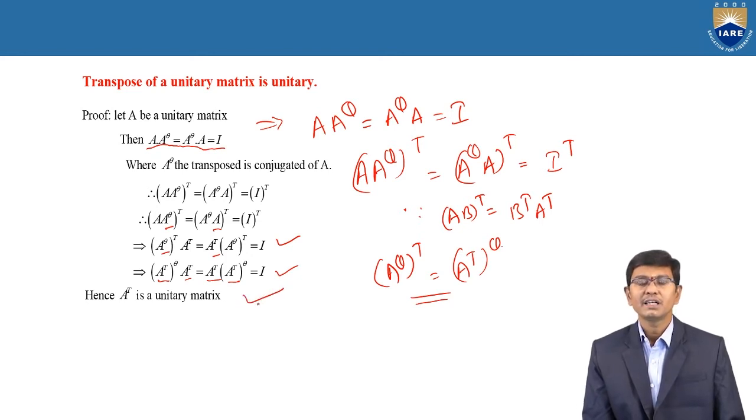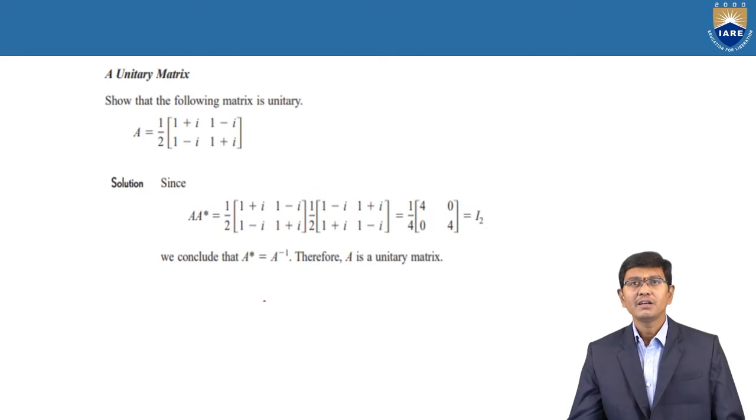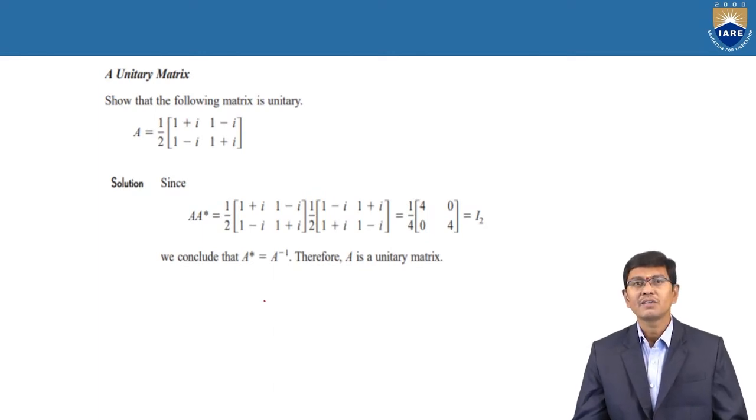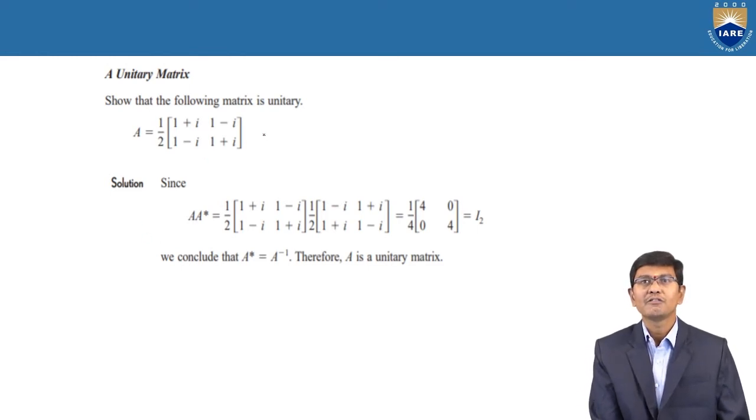Therefore, the condition is that the transpose of a unitary matrix is a unitary matrix. And next, one simple example of a unitary matrix. Here, the given matrix A is equal to 1 by 2 into the matrix with entries 1 plus i, 1 minus i, 1 minus i, and the last value 1 plus i. And we need to show that this matrix is unitary.